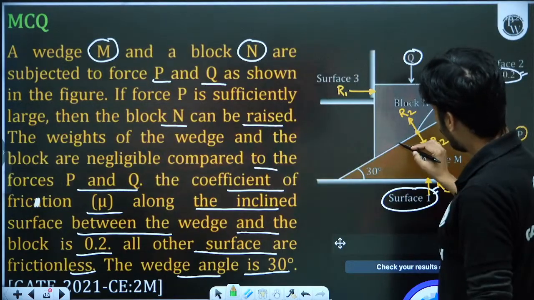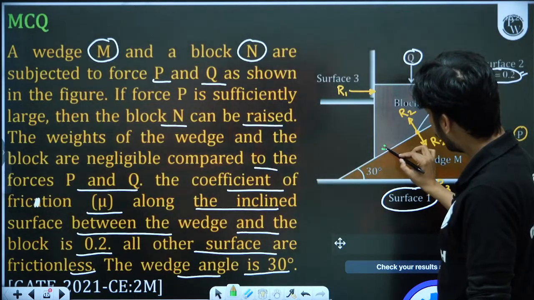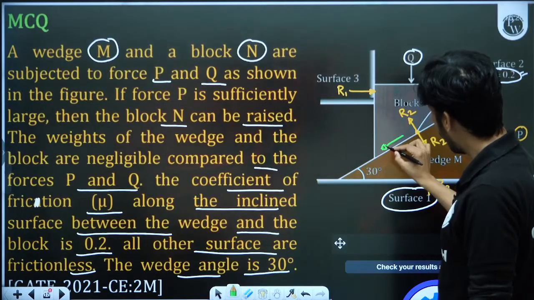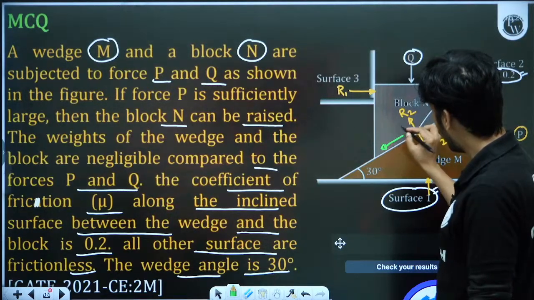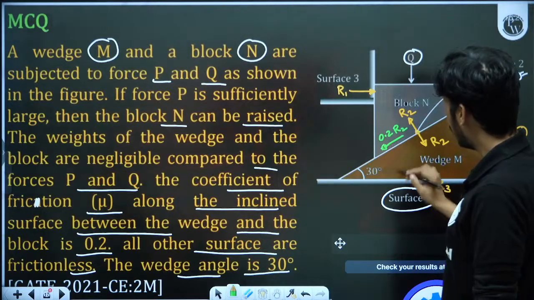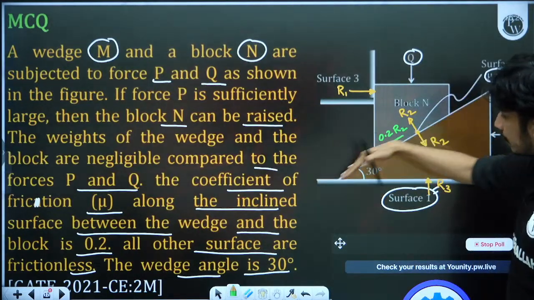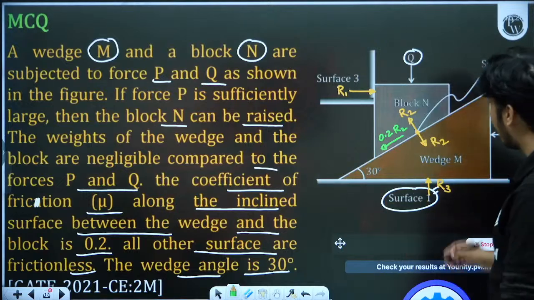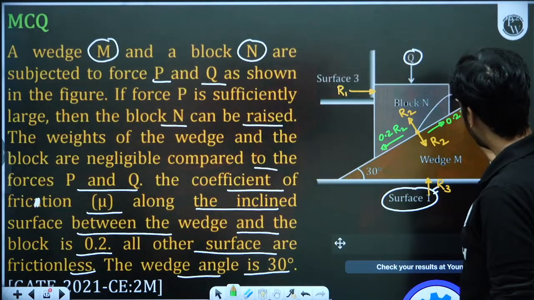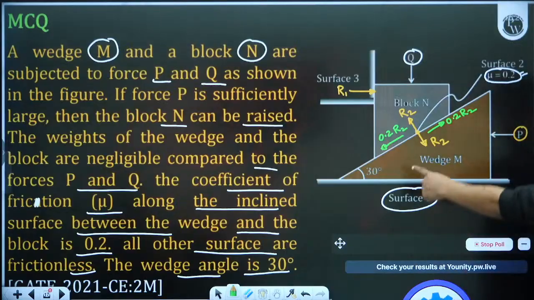this block N will have friction in this direction. This is Fr. Fr is equal to 0.2 into R2. And this wedge is going ahead in this direction, so the wedge will experience the friction in this direction, 0.2 into R2. This angle is 30 degrees.